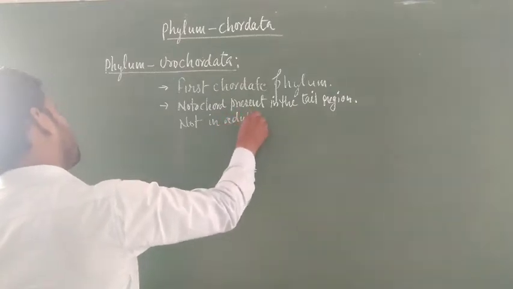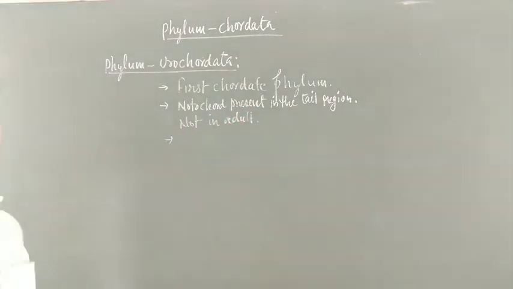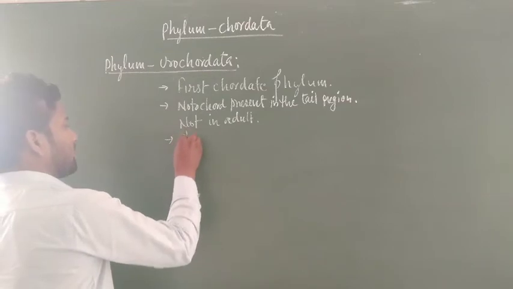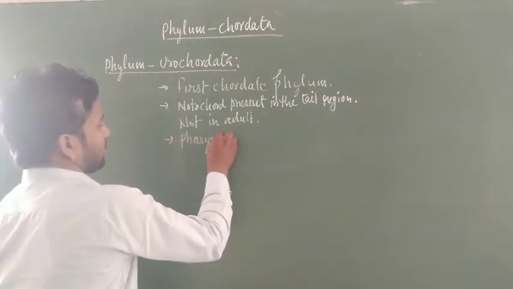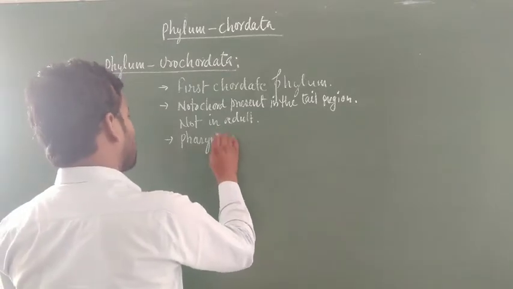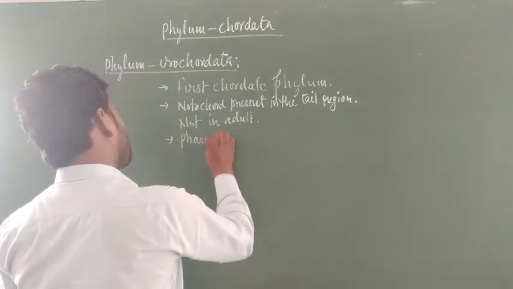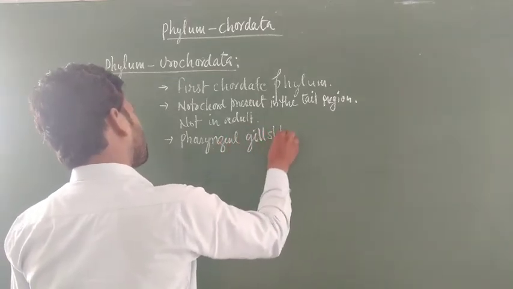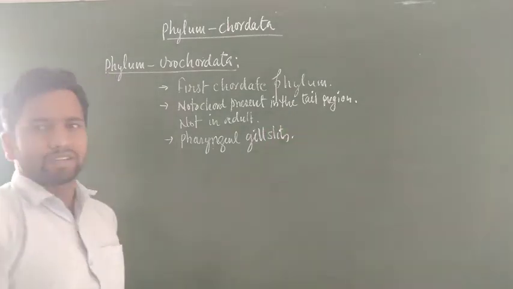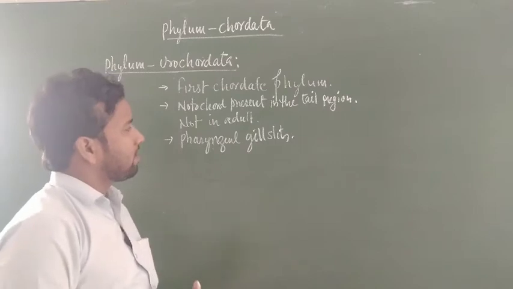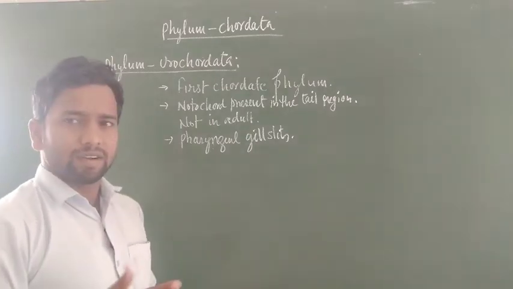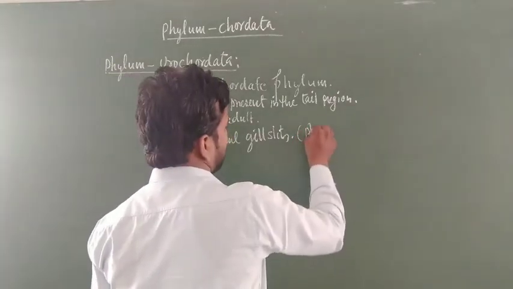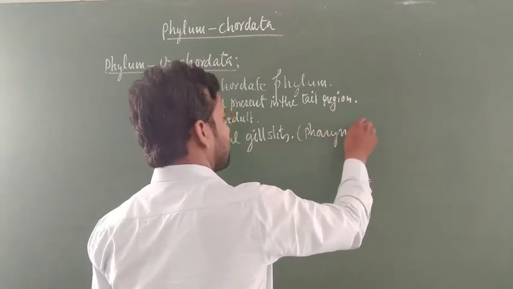Okay. What chordate characters are present in them? Like the presence of pharyngeal gill slits. What are pharyngeal gill slits? They are gill-like structures present on the side of the body which directly contact with water, and inside the body they are joined with the pharynx or throat.